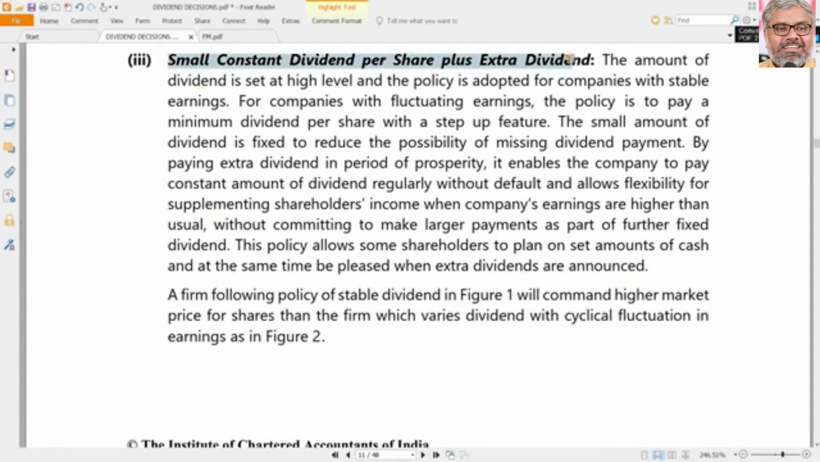But usually the companies prefer a mixed strategy. So there is a small constant dividend per share plus extra dividend. So constancy is maintained, plus some extra dividend depending upon the performance. If the earnings are more, that extra dividend will be more. If the earnings are less, that extra dividend will be less. So that is something like a semi-variable cost type of situation applying to dividends.